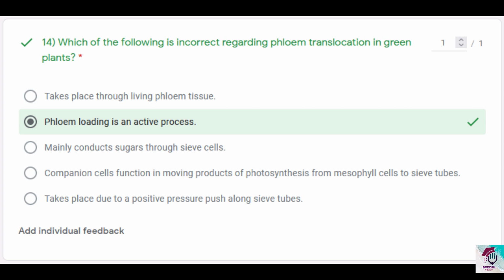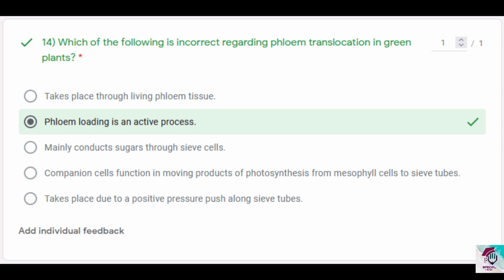We'll come to option 2 next. Check option 3: mainly conducts sugars through sieve cells. Now, there are no sieve cells in angiosperms. They have sieve tubes. Sieve cells are found in the gymnosperms and the other vascular plants. So mainly conduct sugars through sieve cells is correct, because I said green plants as a common term. And they mainly conduct sugars is also correct, because 30% of the weight of the phloem sap is actually sucrose. So that way option 3 is correct.